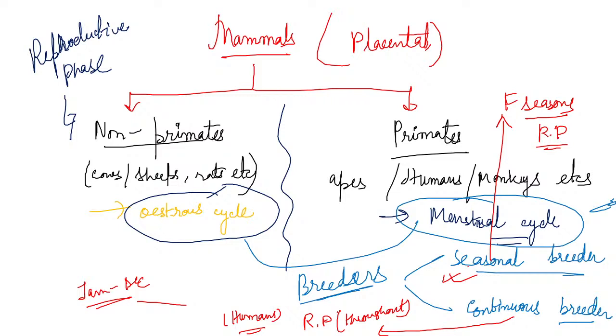Okay, now we'll come to the important point, that is, events of sexual reproduction. So what are the events of sexual reproduction? Events of sexual reproduction actually go in three main stages.